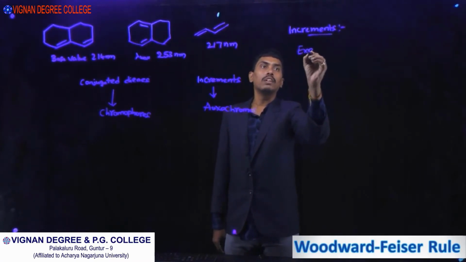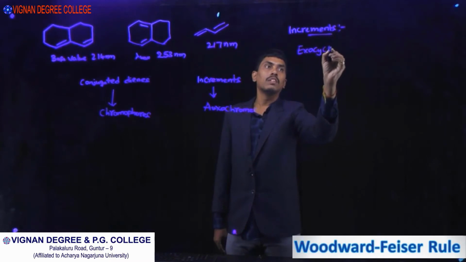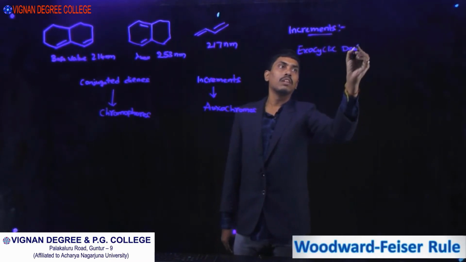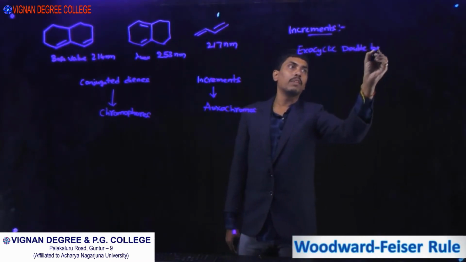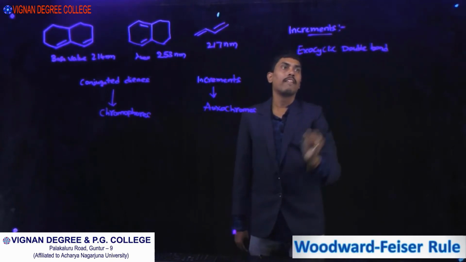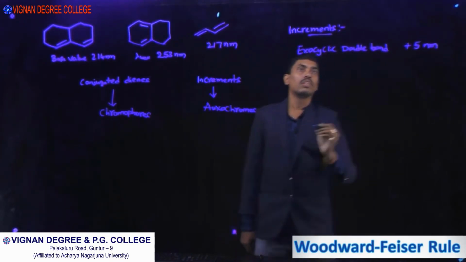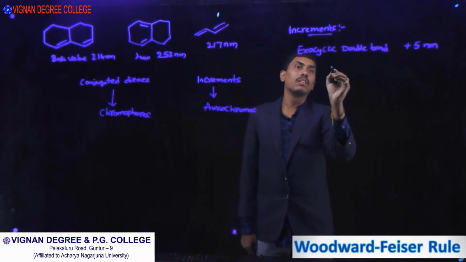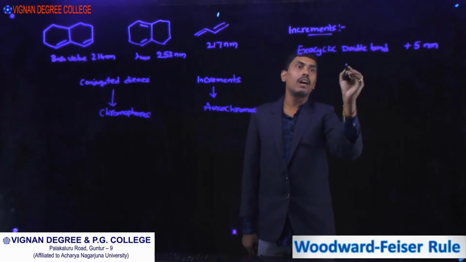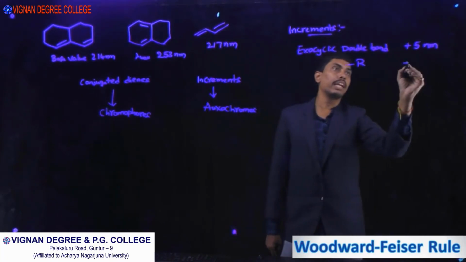Exocyclic double bond, plus 5 nanometers. Alkyl substitution, again plus 5.